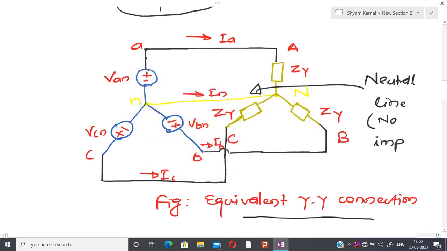And this is our equivalent Y-Y connection circuit.